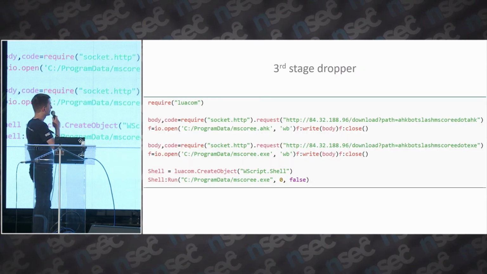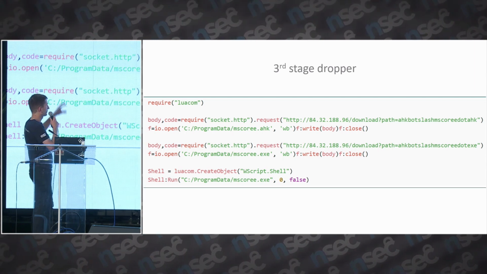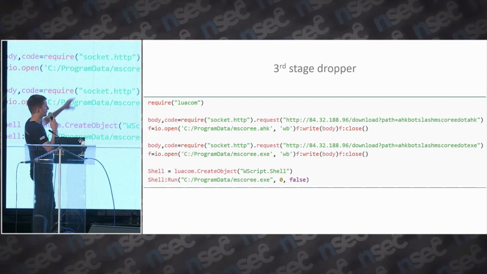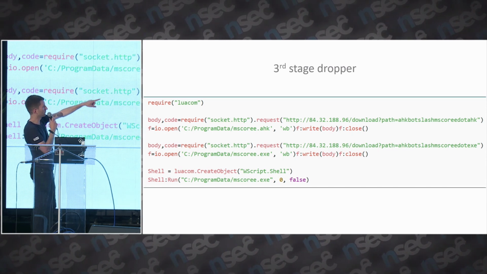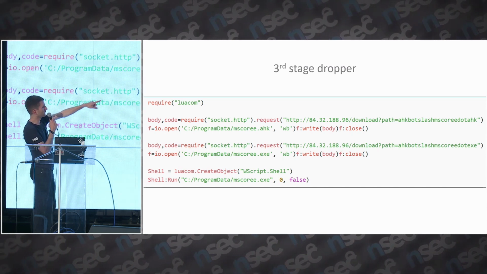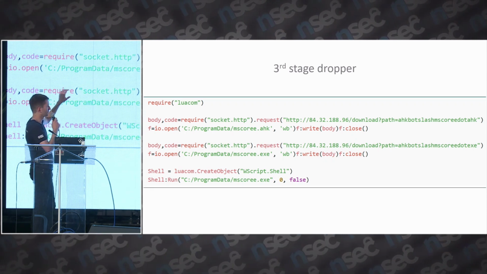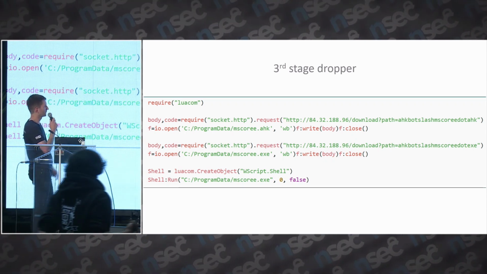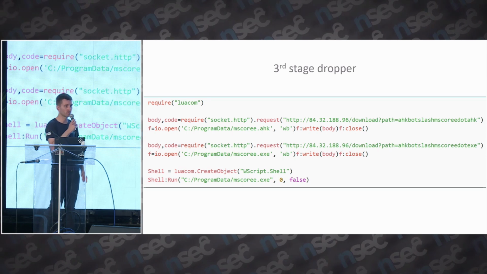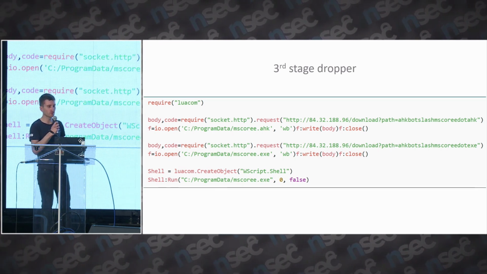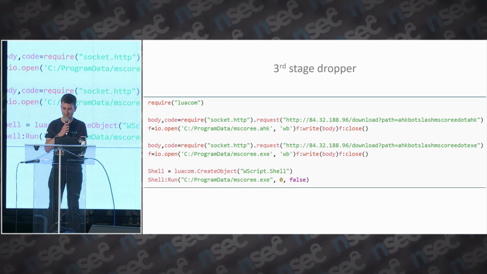So this is the plugin that will drop the AutoHotkey downloader. It's a Lua script that will just download first this mscore.ahk file. So this is the AutoHotkey script. And then second, it downloads the AutoHotkey interpreter, because most of the time the victim doesn't have the AutoHotkey interpreter installed on their machine, so they need to ship it.